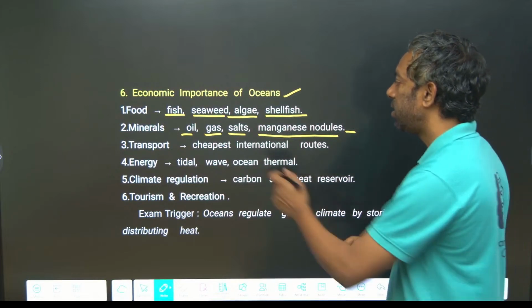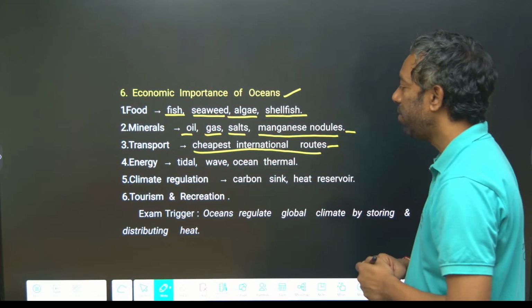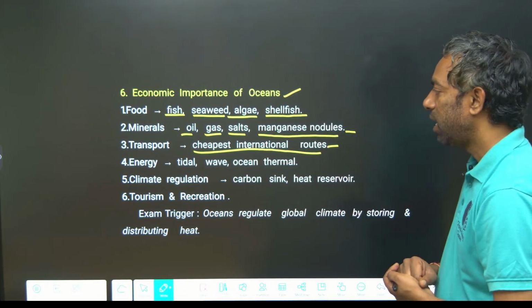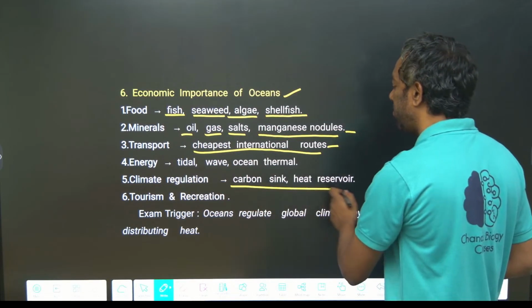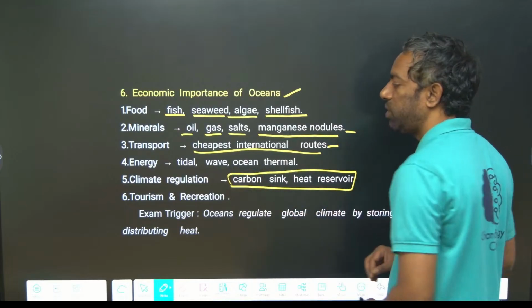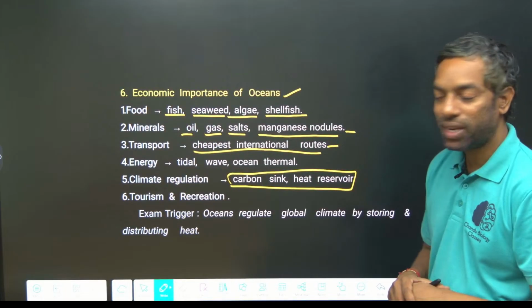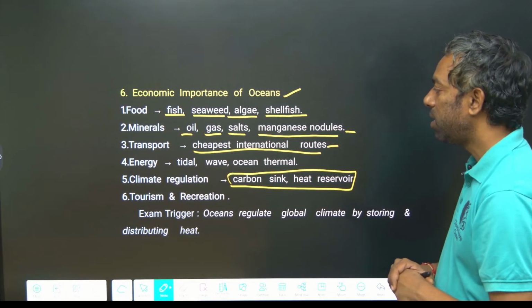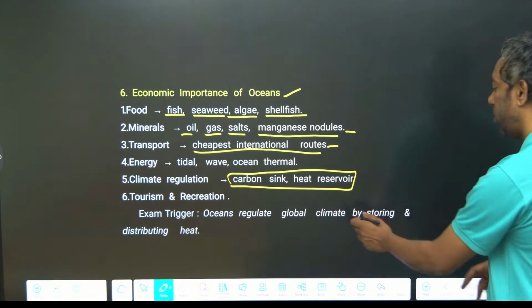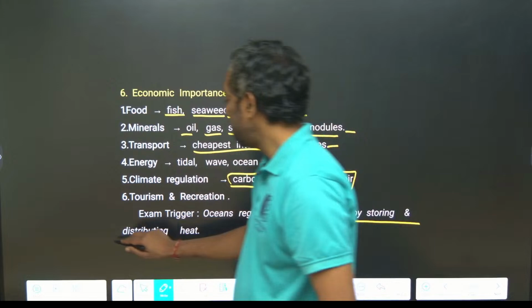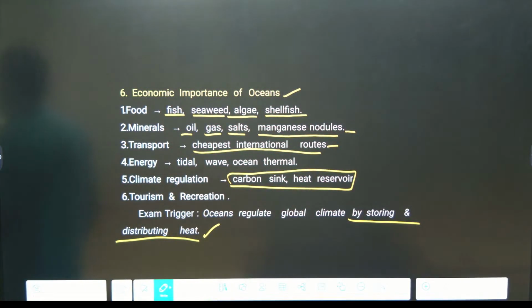Transport: it is the cheapest international route. Energy: tidal, wave and ocean thermal energy. Climatic regulation: the carbon sink and heat reservoir, this is most important. Oceans regulate climate; without oceans we can't live. Tourism and recreation. The ocean regulates the global climate by storing and distributing heat, this is an important point.